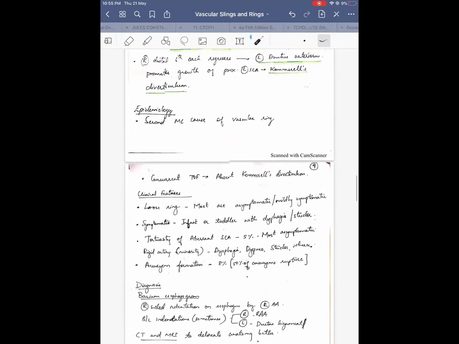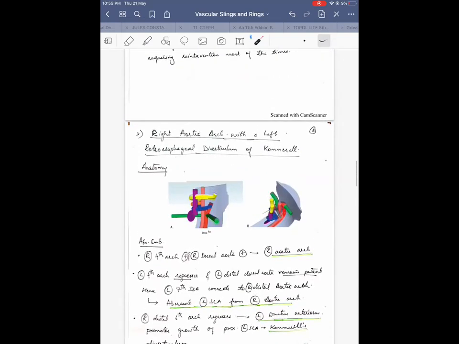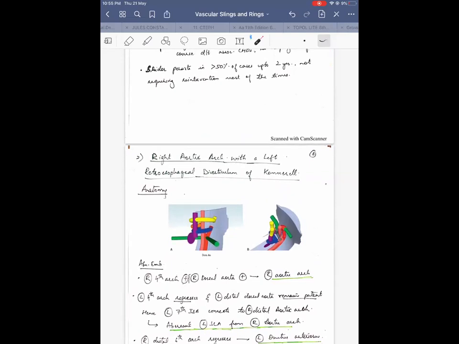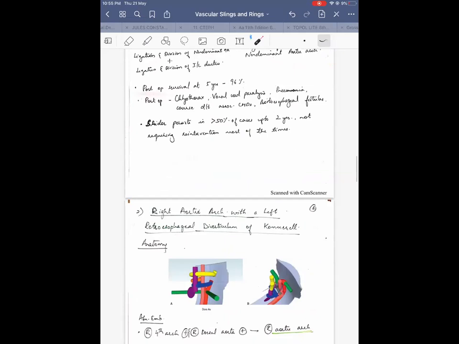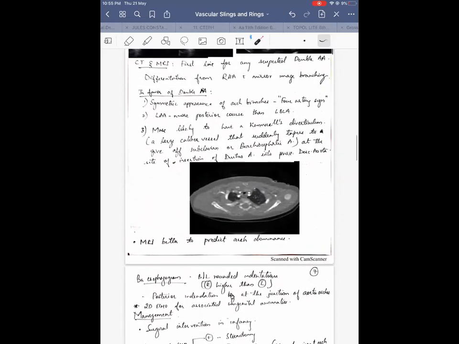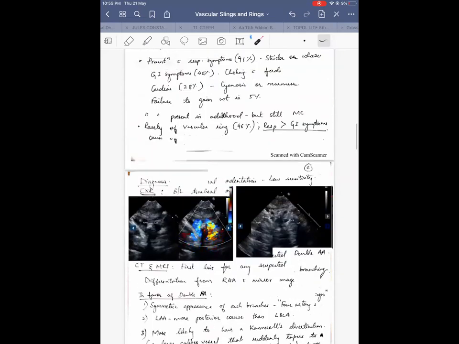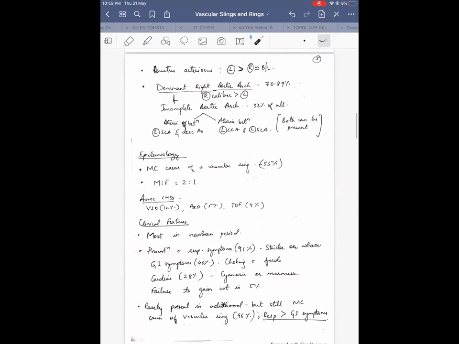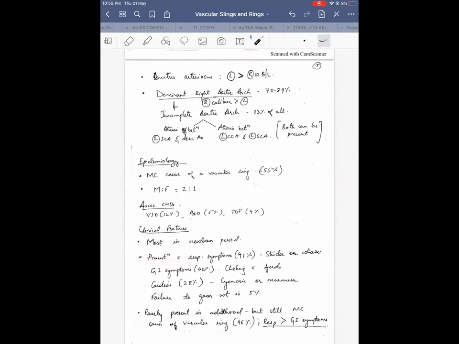So remembering the individual structures and how they develop into individual postnatal structures is more important than knowing about the entire anomaly. The entire anomaly, we should know about double aortic arch and probably pulmonary artery sling. That's all.